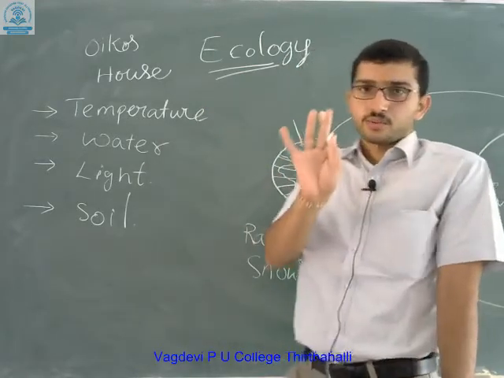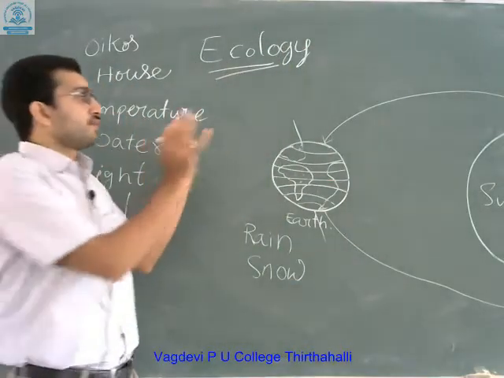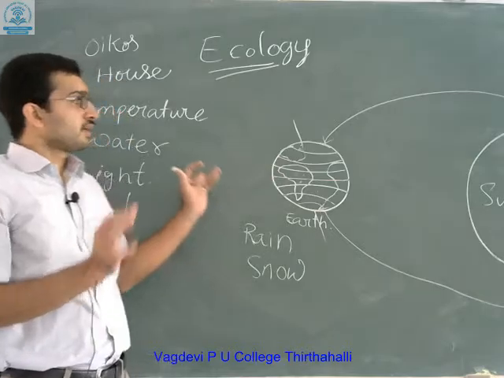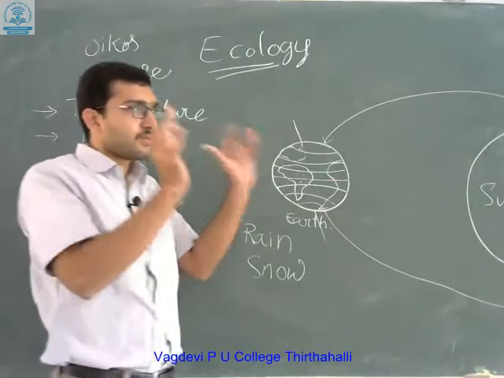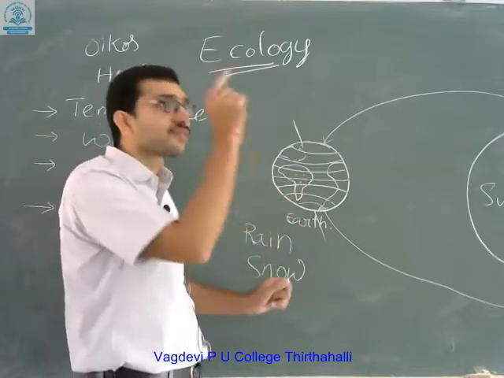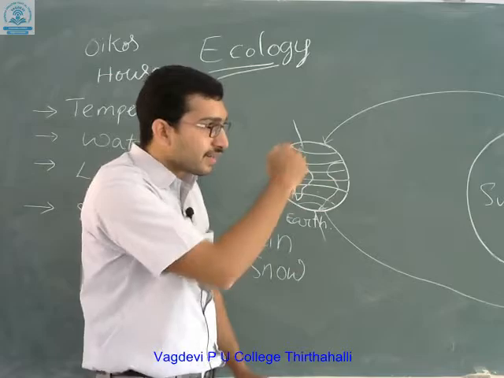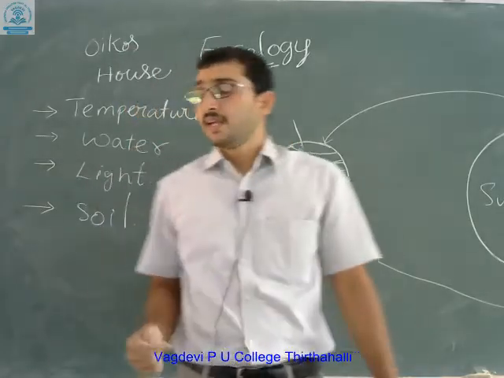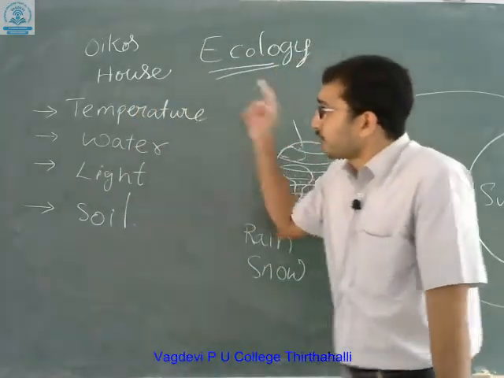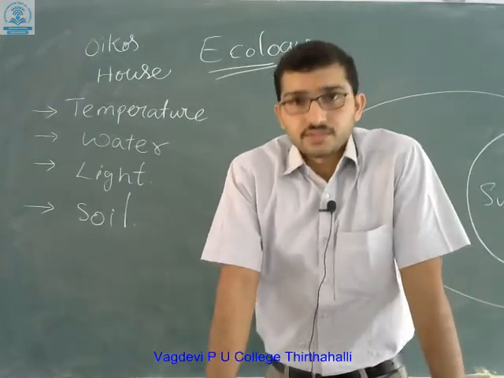I hope you are all understanding the concept. We are coming from the space and we have seen the earth. First, what we have observed is that the variation on the earth is due to the rotation of earth around the sun. Due to the rotation, we have seen the temperature variations, and next, after the temperature variations, we have also observed the water variations.